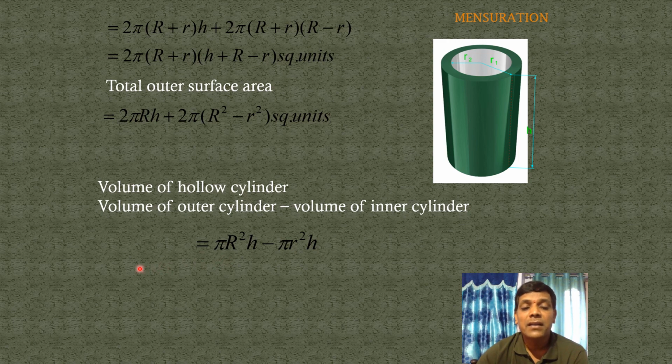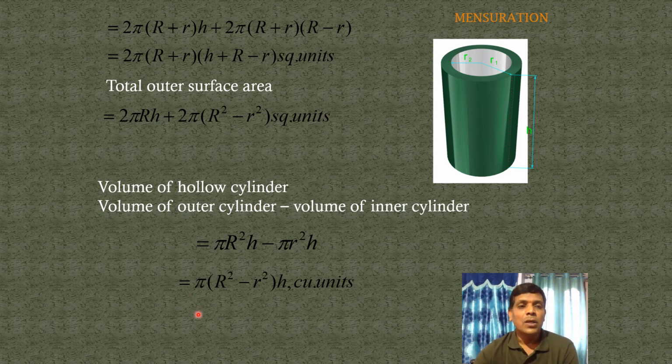What is the common factor here? Pi and h are common. Write pi into h. What is remaining? Big R square minus small r square. This is written as pi into (big R square minus small r square) into h cubic units. It's the volume of a hollow cylinder. Are you clear? Okay children, thank you. In the next section, we will discuss the remaining solid shapes: cone, sphere, hollow sphere, hemisphere, etc. Okay, thank you.